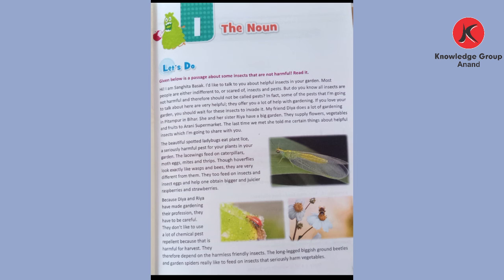Let's go further to the third paragraph. Dia and Riya, whose names we saw in the first paragraph, are proper nouns. They have made gardening their profession. They have to be careful. They don't like to use a lot of chemical pesticides. Chemical is a common noun. Because that is harmful for the harvest, they therefore depend on the harmless friendly insects.